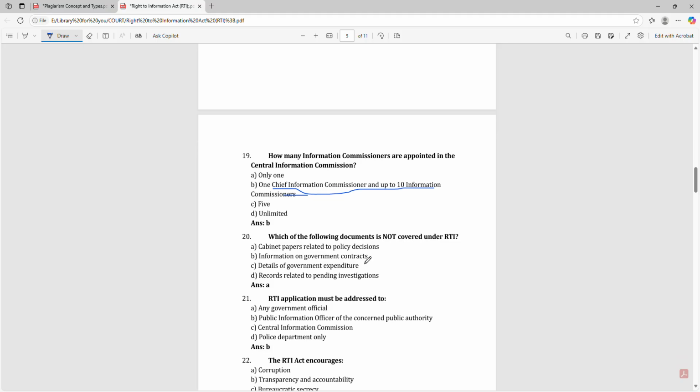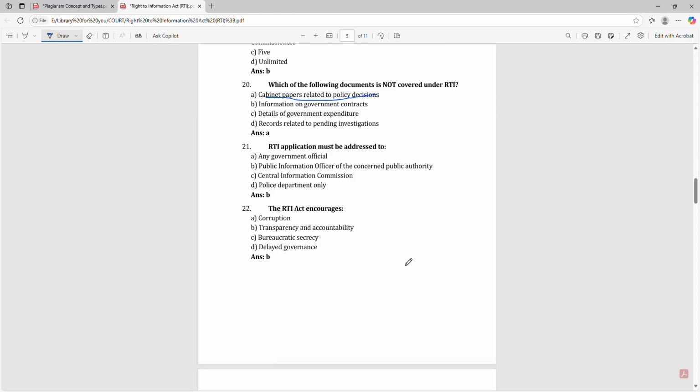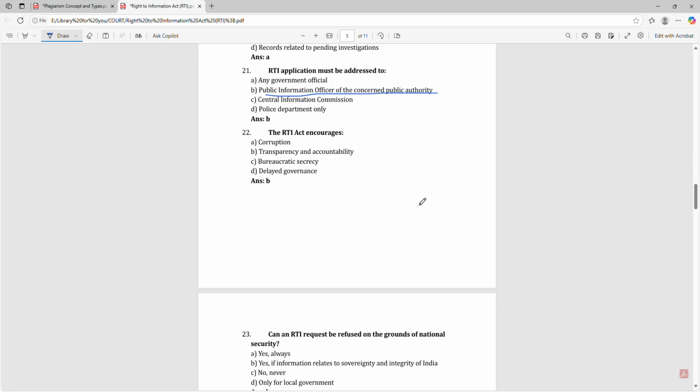Which of the following documents is not covered under RTI? That is cabinet papers related to policy decisions. An RTI application must be addressed to the Public Information Officer of the concerned public authority. The RTI Act encourages transparency and accountability.